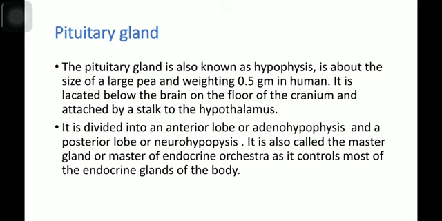That's why most of the hormones secreted from the pituitary gland are tropic in nature. We have already discussed that tropic hormones are those hormones which can stimulate other endocrine glands to produce another hormone. That's why the pituitary gland is called the master gland or master of the endocrine orchestra.